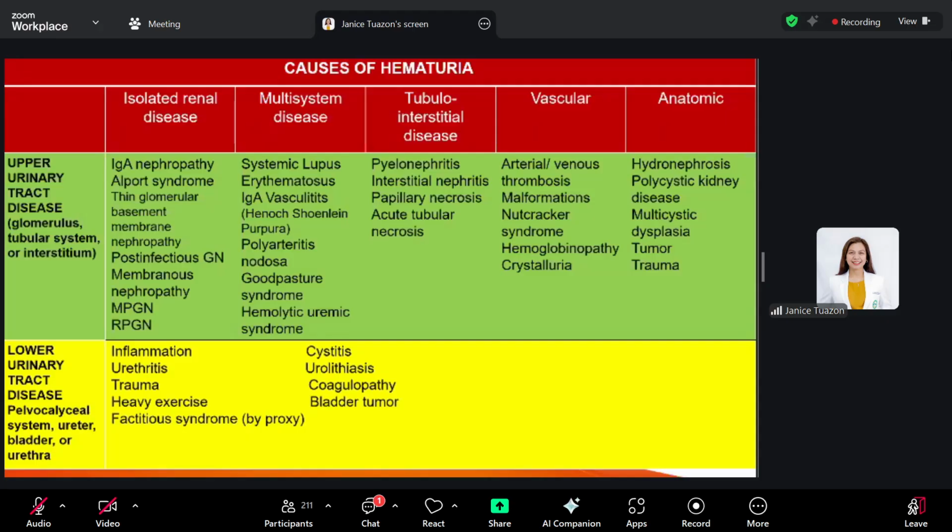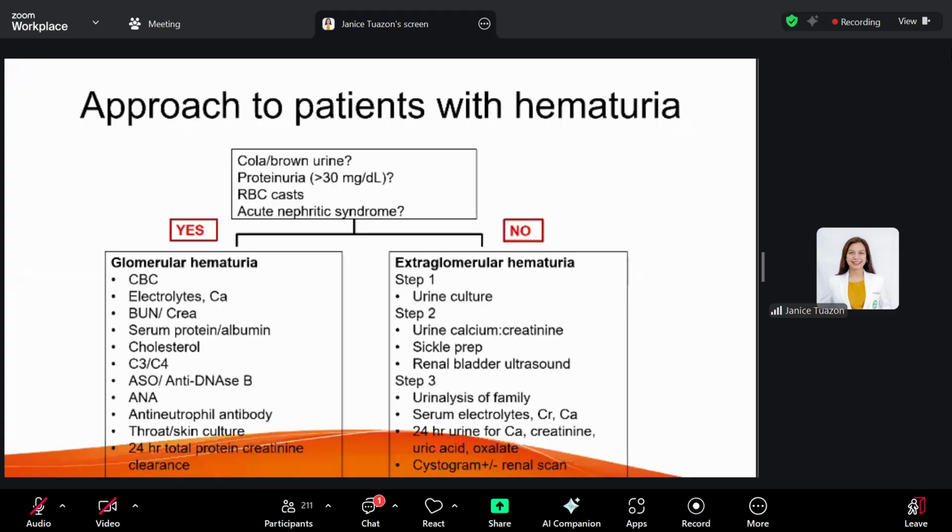So what are you going to do? You're presented at the emergency room with the chief complaint of hematuria. You have to ask the color of the urine. Again, it would tell us if it's coming from the upper urinary tract or the lower urinary tract. Same with proteinuria, if it's associated with RBC casts and the presence of acute nephritic syndrome. If yes, then you're probably dealing with glomerular hematuria.